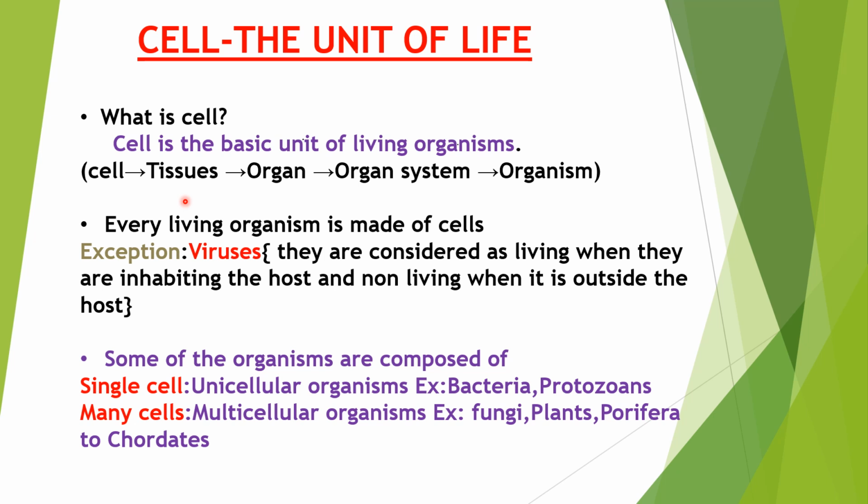Okay. Now, depending upon the number of cells present in an organism, we classify the organisms into unicellular organisms and multicellular organisms. Unicellular organisms, as the name suggests, have only a single cell. For example, bacteria and protozoans are unicellular organisms, whereas multicellular organisms have many cells. The examples for multicellular organisms include fungi, plants, and animals, starting from porifera to chordates in the animal kingdom.